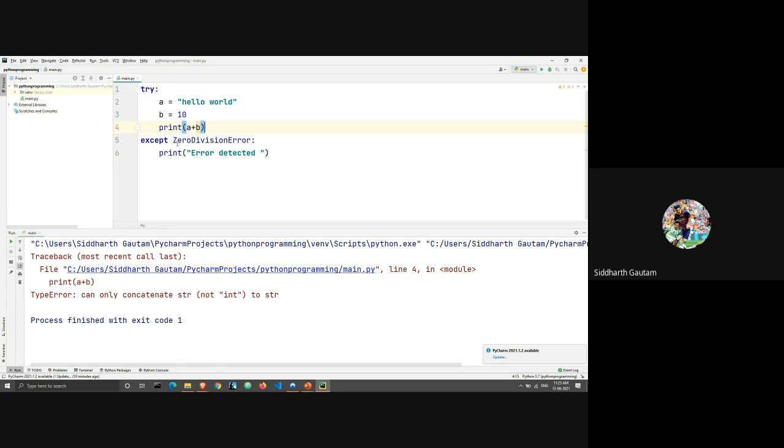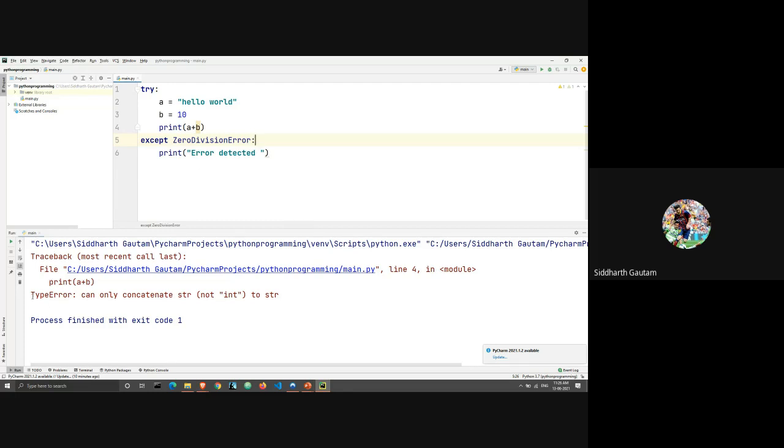If I had written except Exception here, then the output would have been error detected. But since I've written only ZeroDivisionError, which means it will only detect errors that come from a number getting divided by zero, and this is not one of those errors, that's why we get the normal error here, which breaks the program and stops its execution.